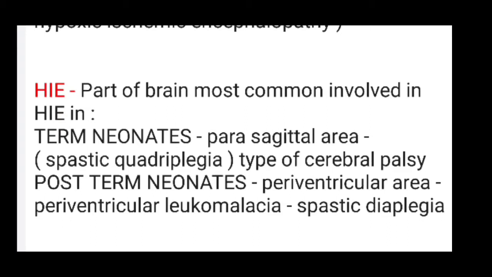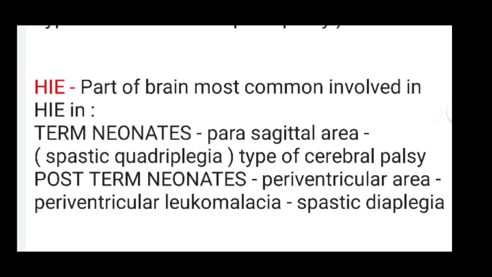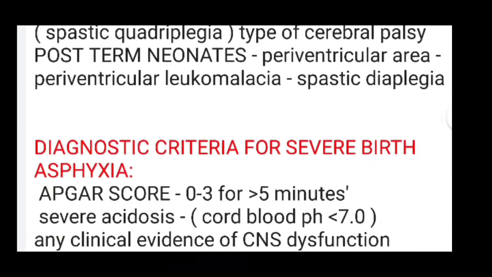The part of brain most commonly involved in HI in a term neonate is the parasagittal area, which leads to the spastic quadriplegia type of cerebral palsy. In post-term neonates it is the periventricular area, periventricular leukomalacia, which leads to spastic diplegia.